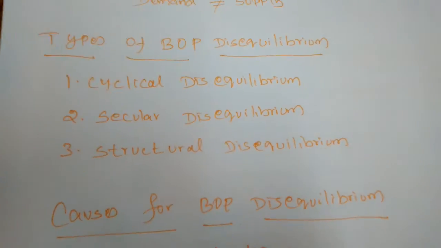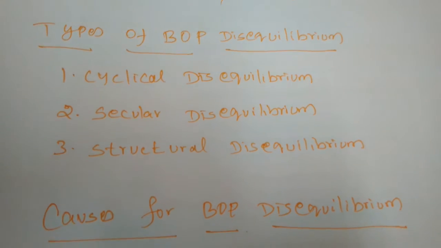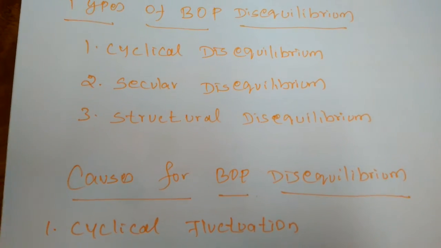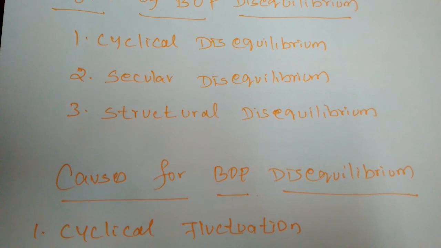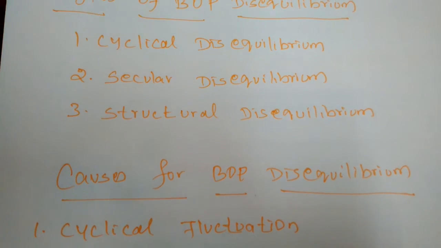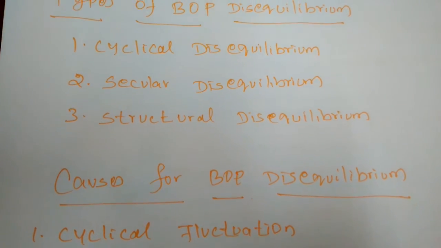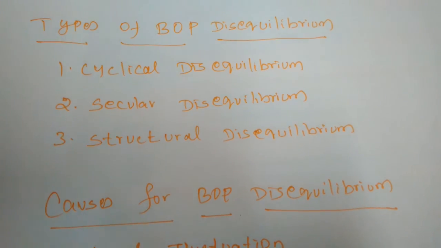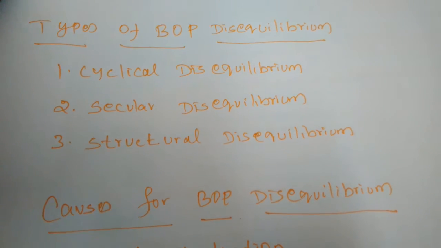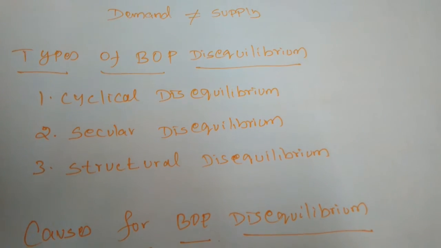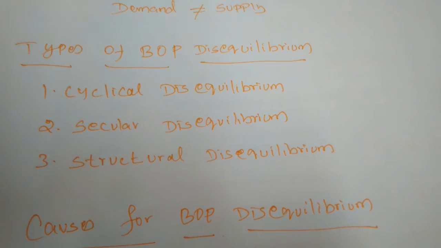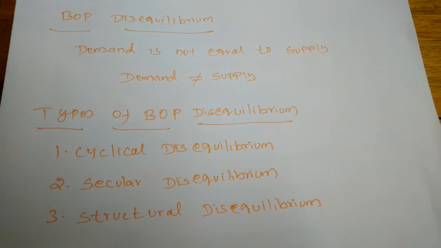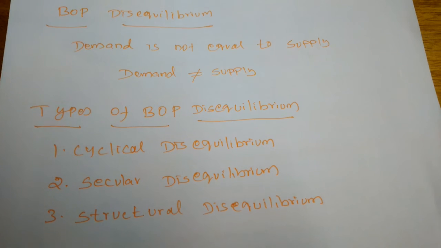When a nation is going to make more investment to change the full structure, it will be in need of more finance. So it must depend on other nations. So the three types of balance of payment disequilibrium will arise. The balance of payment disequilibrium means the demand is not equal to the supply.